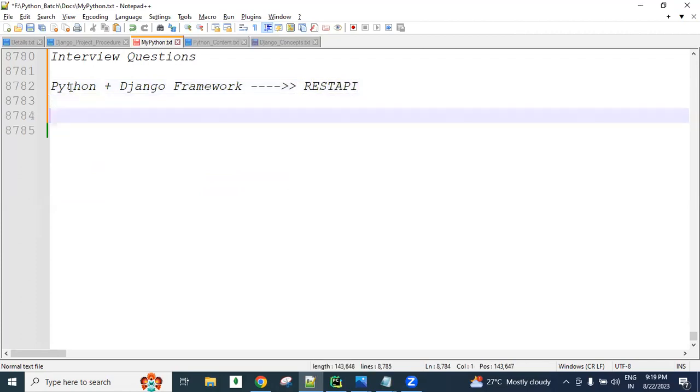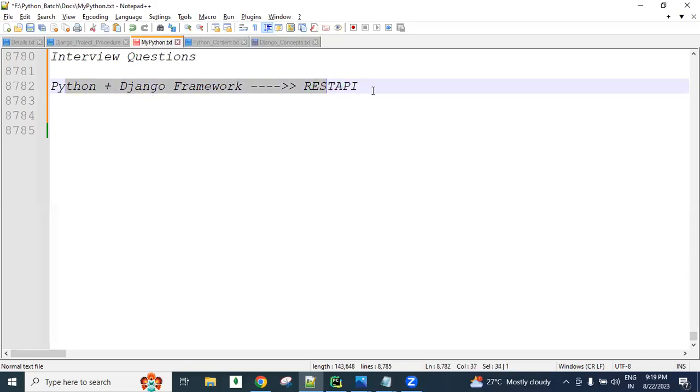Java side also has API, guys. Java side also has REST API, RESTful services. Those people are developing using Java related coding. .NET side also has API. Those people are developing the APIs using .NET coding. So that's why this is not for you guys. Sorry to say that.